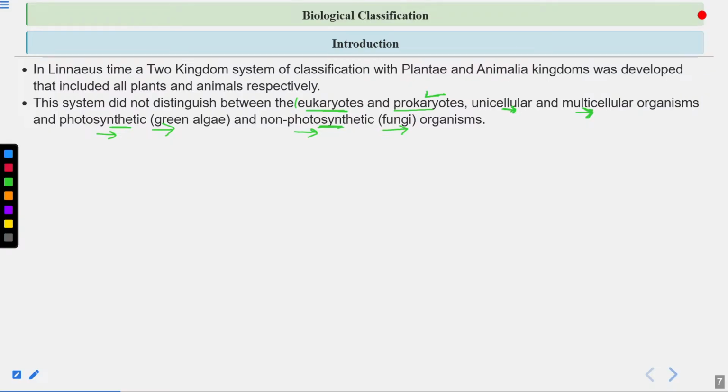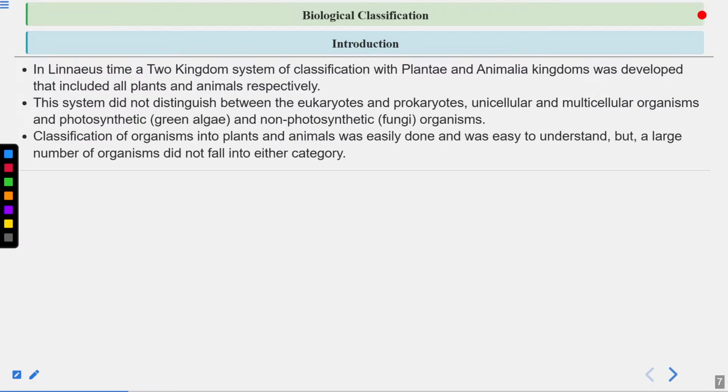So bacteria, they are prokaryotes. They were placed with eukaryotes. Again, unicellular organisms were placed with multicellular organisms. Fungi, which are heterotrophic organisms, were placed with the algae, which are photosynthetic. Now, this classification was very simple. Clear? But a large number of organisms did not fall into either category.